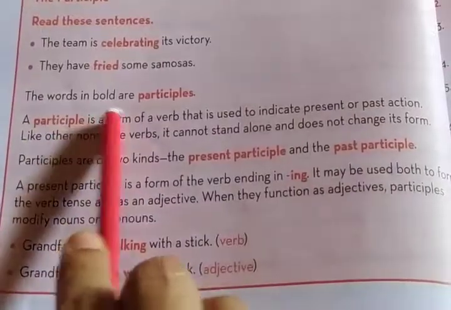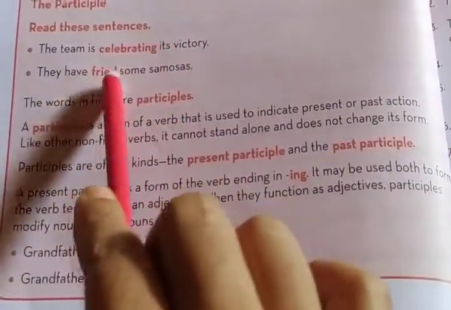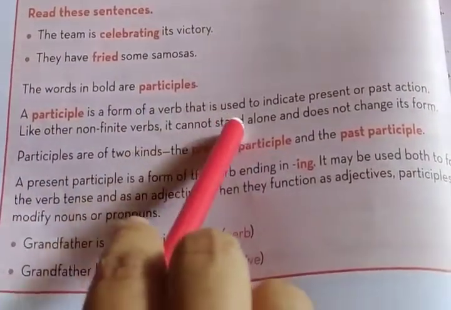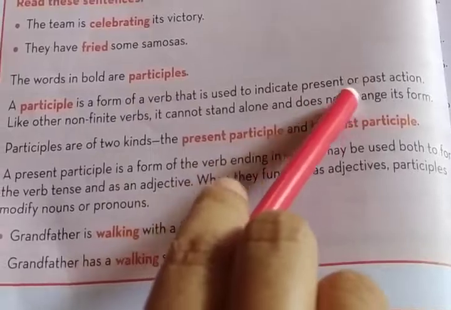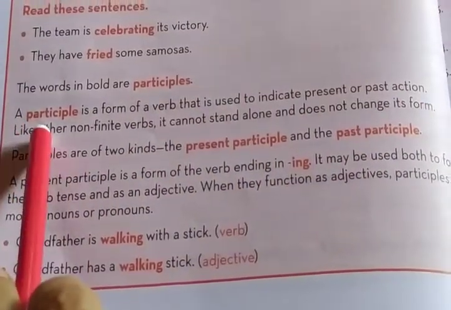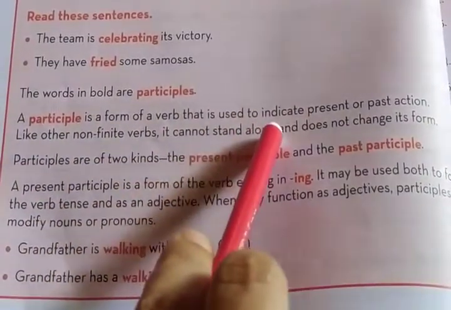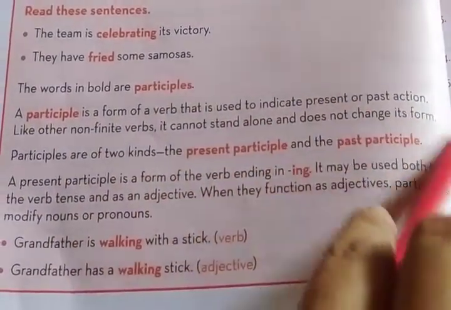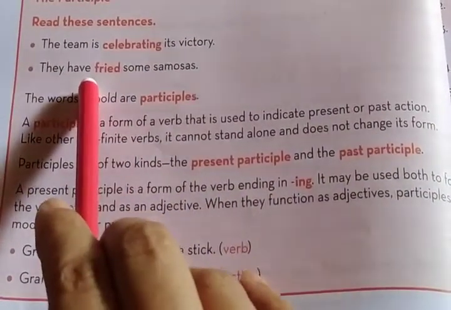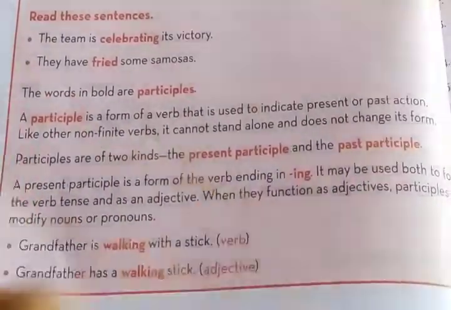The words in bold are participles. These bold words are called participles. A participle is a form of a verb that is used to indicate present or past action. By these words you can understand whether the action is happening now or happened in the past.